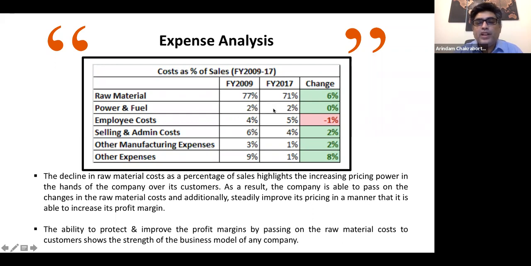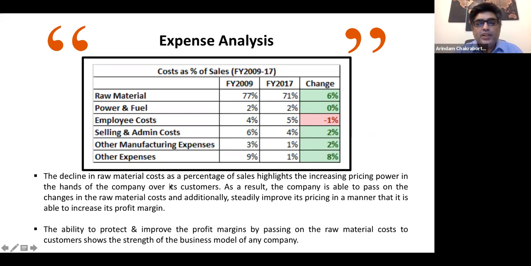Whereas power and fuel has more or less remained the same. That is also good. It has not increased per se, but the employee cost has increased by 1%. That is the reason it's represented by -1, and that is why it is represented by red. Selling and admin cost has decreased by 2%, other manufacturing expenses has also decreased by 2%, and other expenses has decreased by almost 8%, right? We'll see what has happened for this sort of thing to take place.